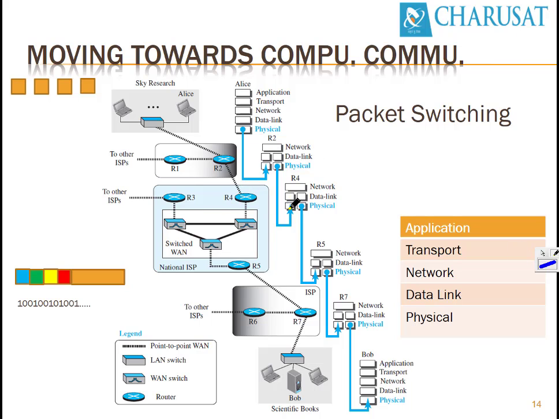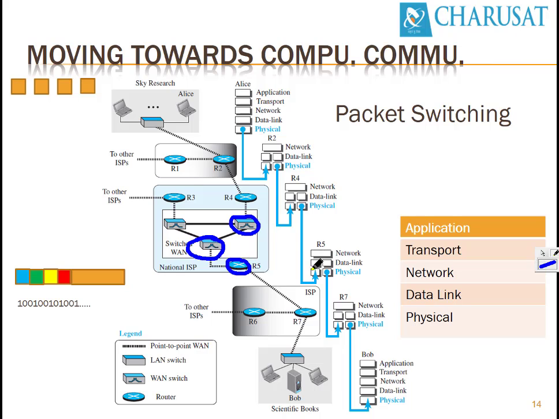In the same way, router R4 has three layers: physical, data link, and network layer. The network layer will take a decision and select the outgoing port, where the cable is connected. It converts into electrical signals, and those signals are received by this WAN switch. From the WAN switch it goes to here, and from here it goes to router R5.